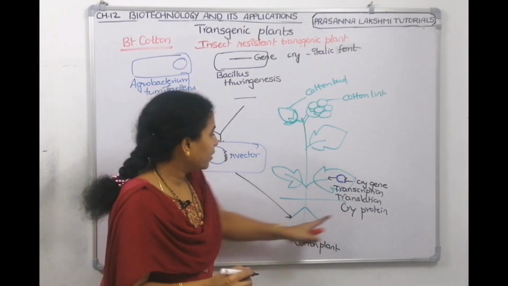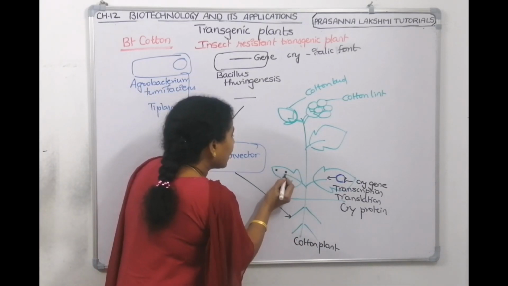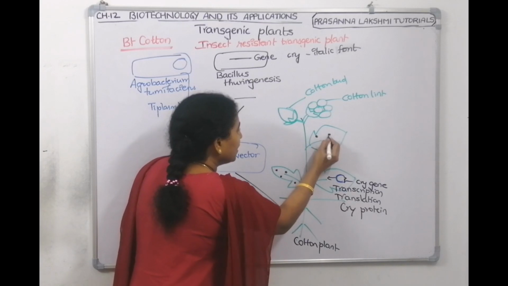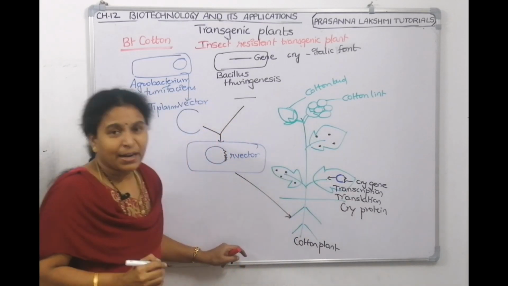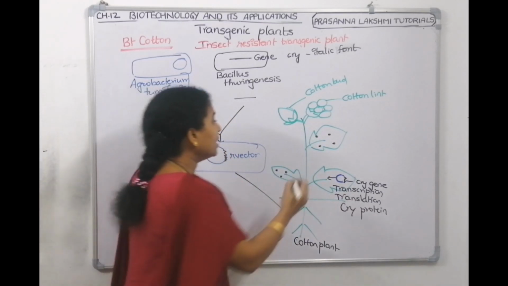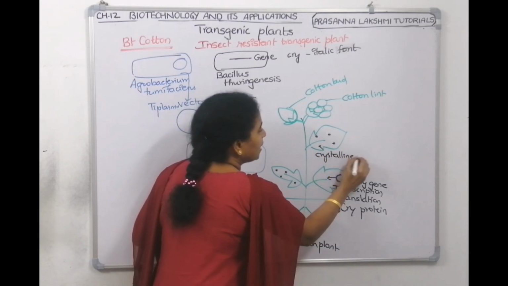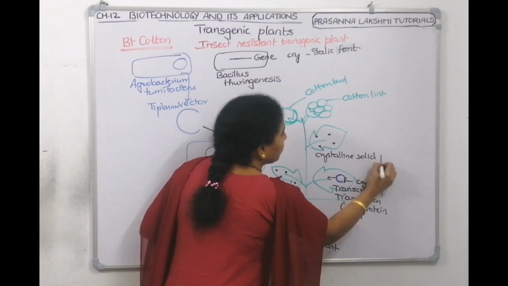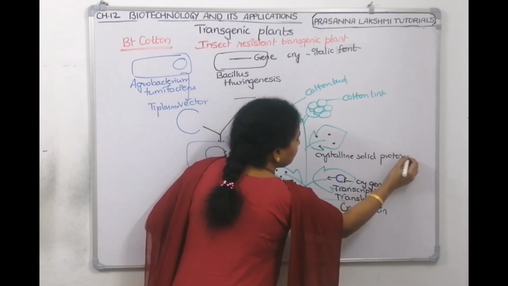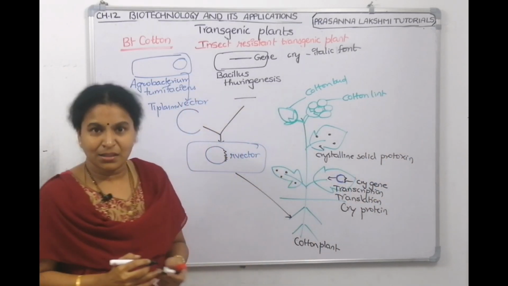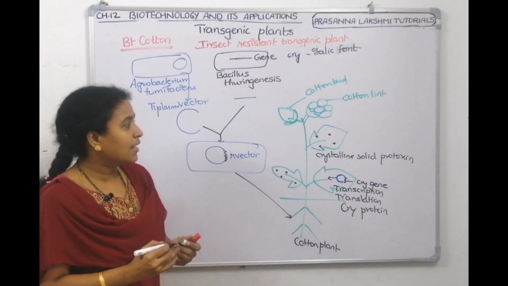So where is that cryprotein? These are cryproteins which are there in the plant. They are crystalline proteins, crystalline solid protoxins. It's a transgenic plant. They're there in the plant.